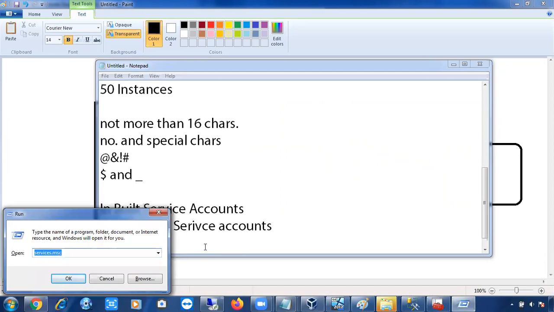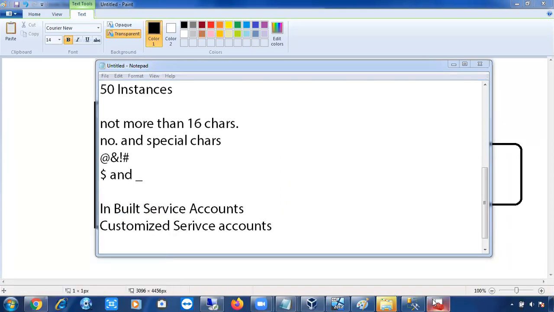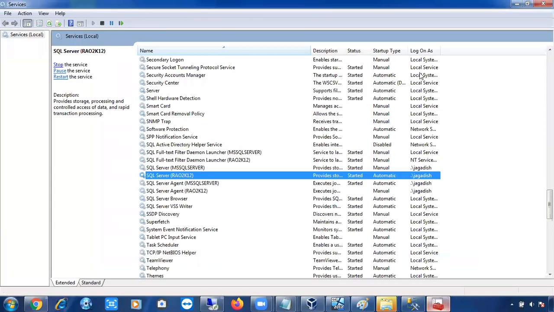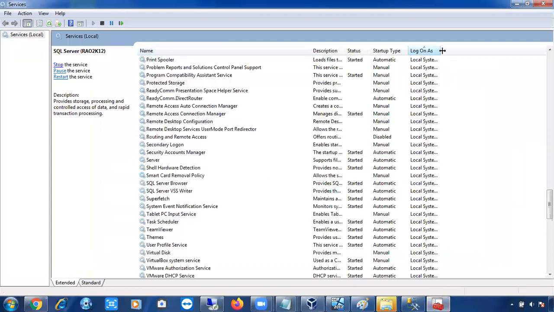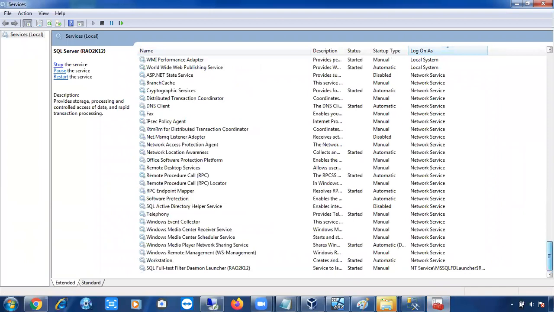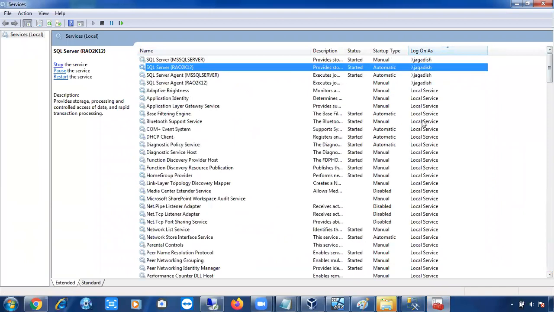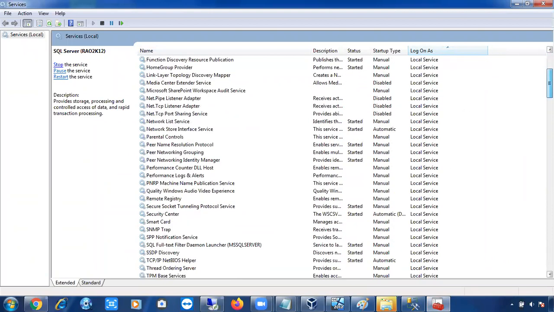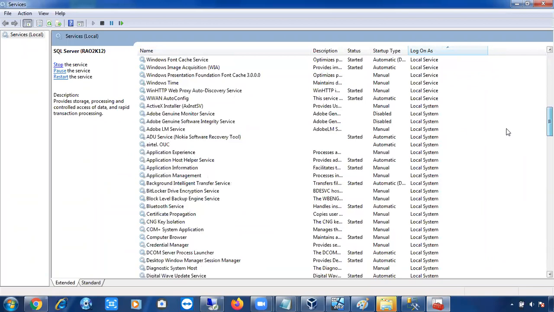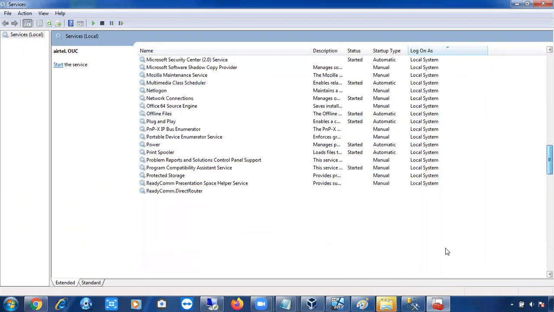If you go to the services.msc screen, there you can see the Log on as column. This is your service account screen. Just click on this Log on as column and expand it. You can see Local System, Network Service, and Local Service. There are three inbuilt service accounts actually. I have created this Jagdish one, forget about it.